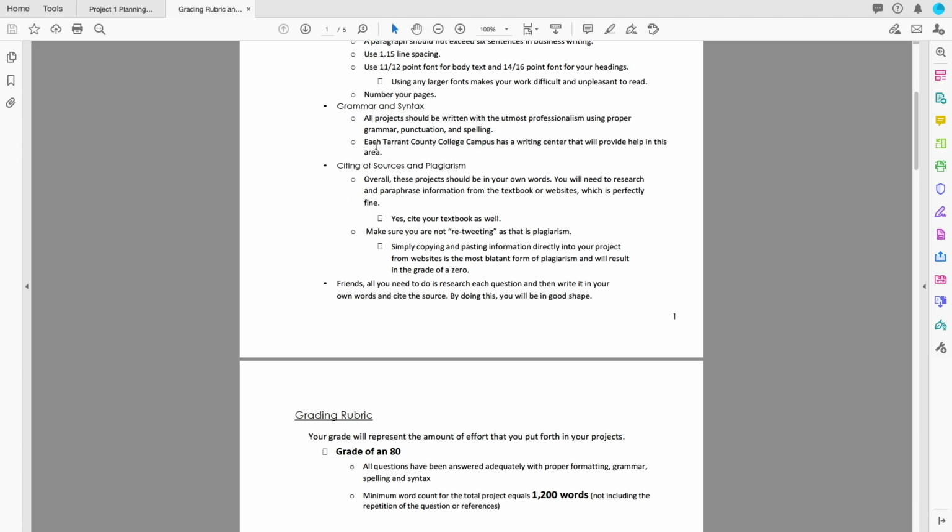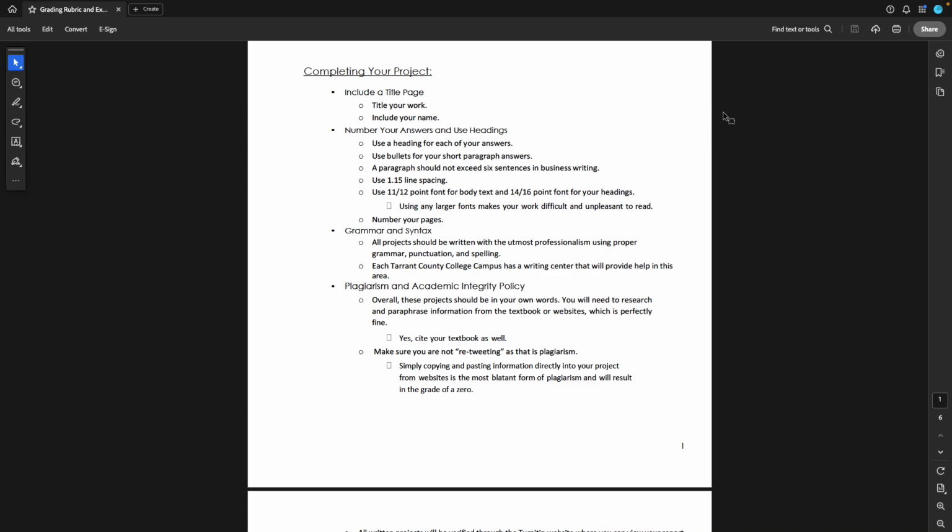Grammar and syntax, absolutely. When I say absolutely, come on, we're in the age where there should not be poor spelling, poor punctuation, and grammar. So yes, grammar and syntax, my friends, is going to be a very important part of the paper. The look should be like a business report, as I have said. This is going to help you throughout your careers as you turn in a lot of projects and a lot of reports. Now, here's something big.